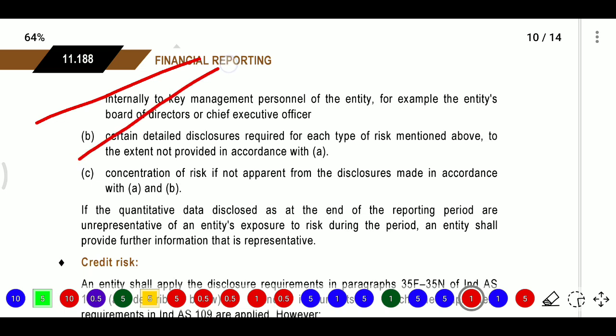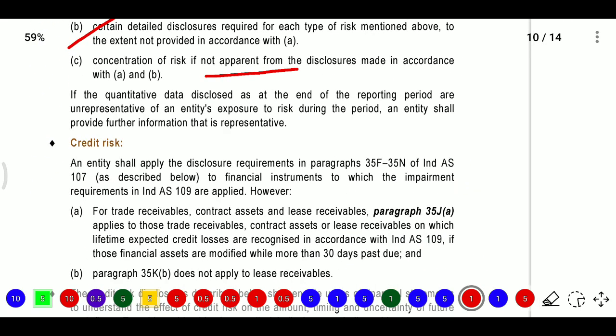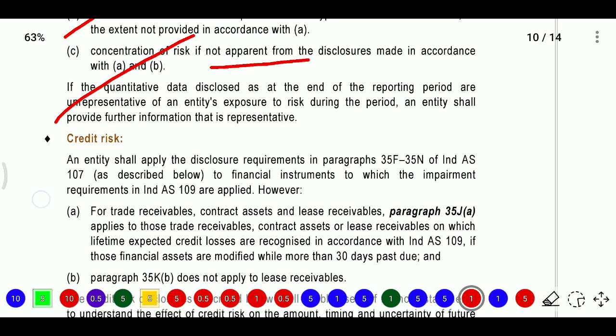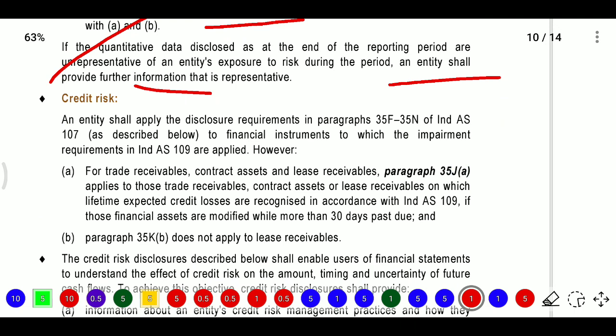Next, certain detailed disclosures are required for each type of risk mentioned above, or concentration of risk if not apparent from the disclosure. If the quantitative data disclosed at the end of the reporting period is unrepresentative of the entity's exposure to risk during the period, the entity shall provide further information that is representative. Next, credit risk, which we also need to disclose.